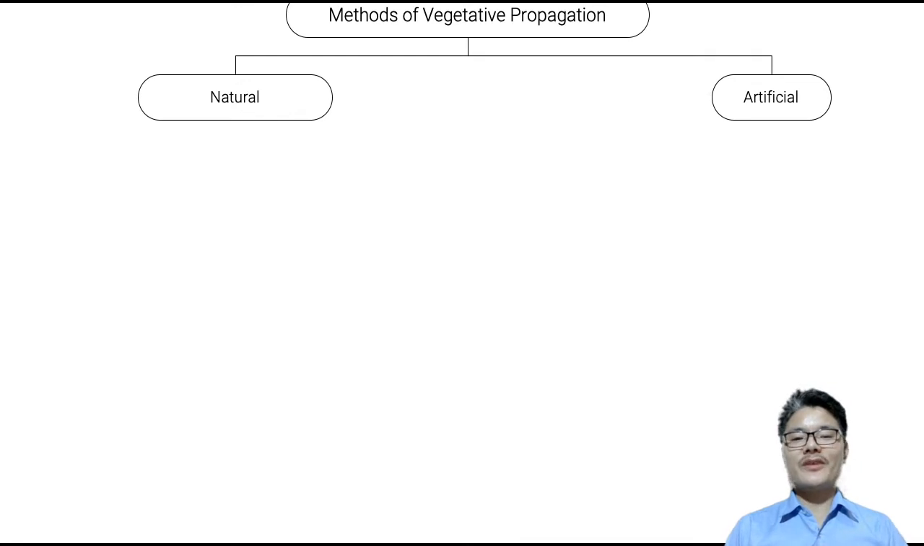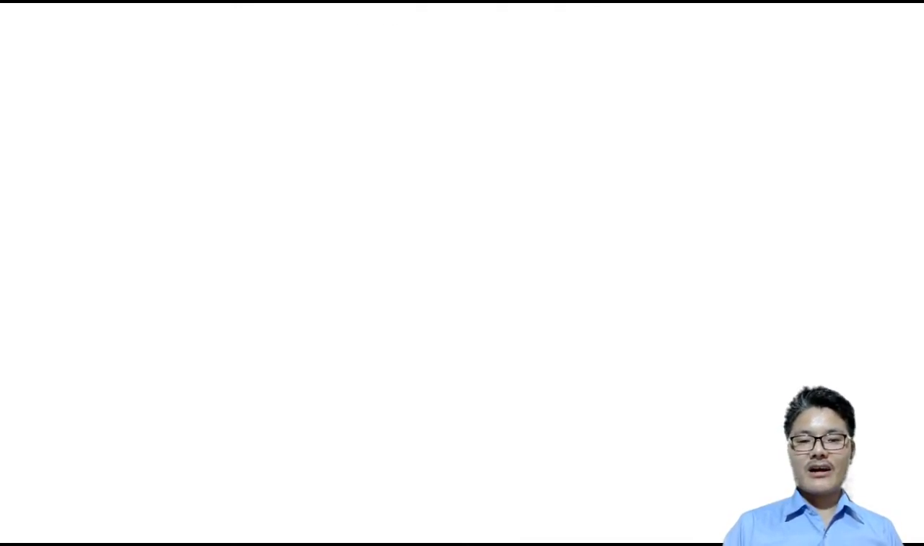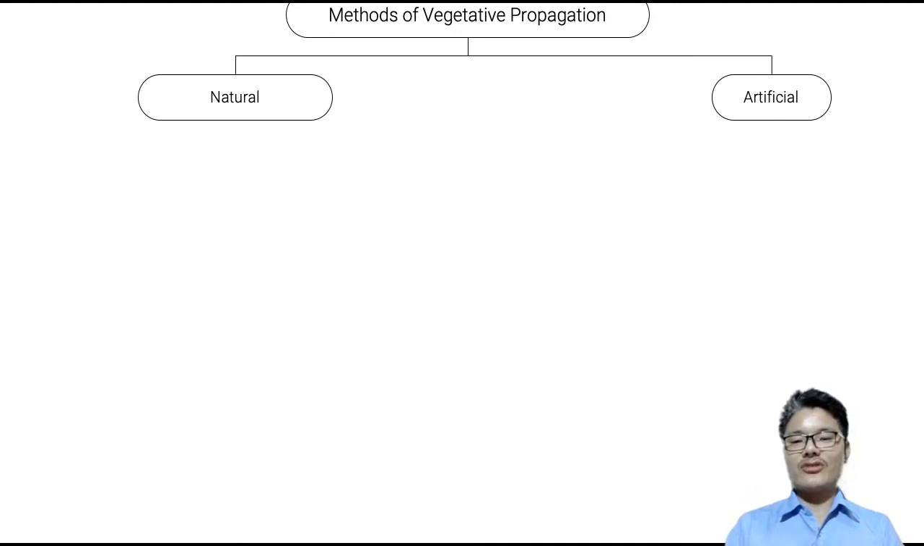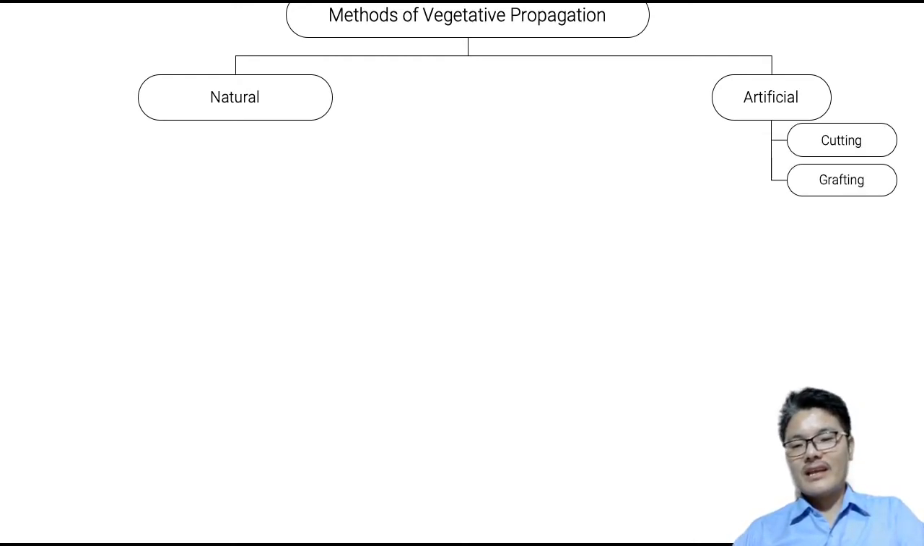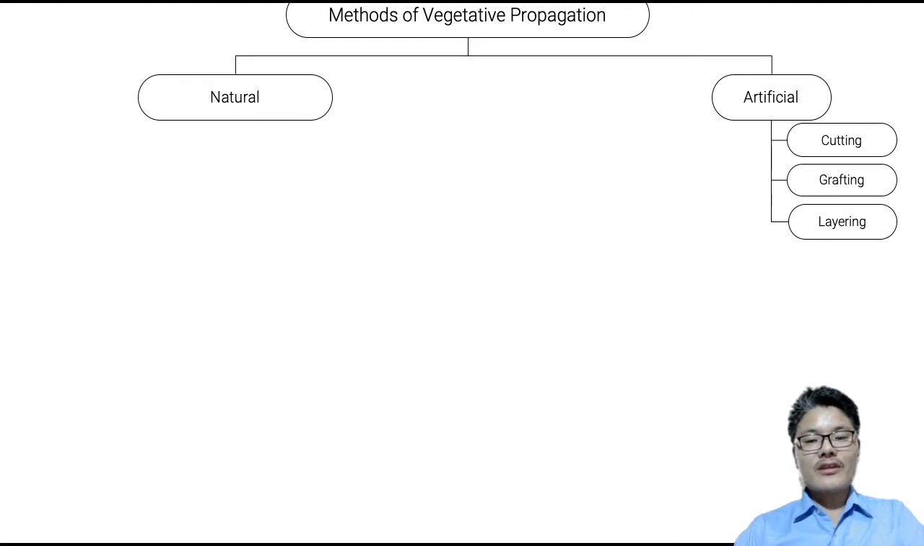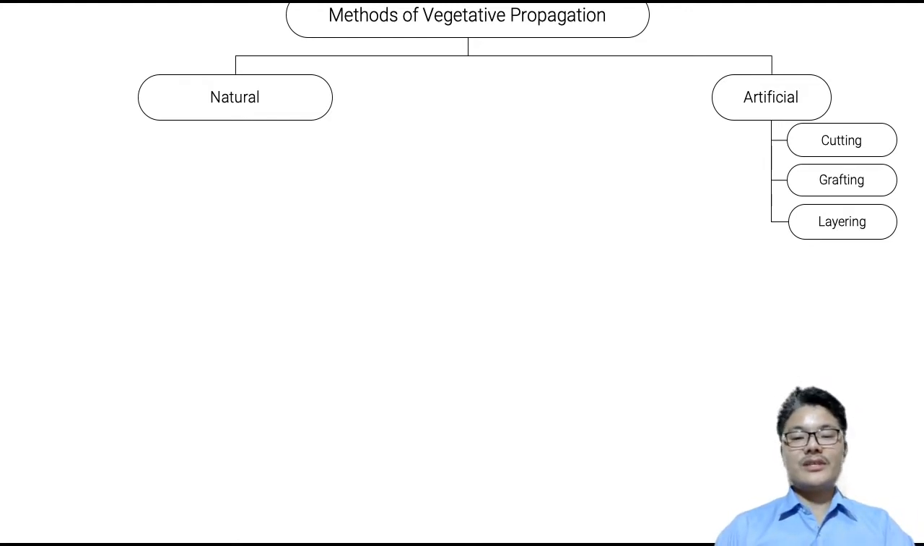Now, what are the different methods of vegetative propagation? As you can see here, we have artificial and natural. Now, what are the artificial methods of vegetative propagation? We have cutting, grafting, layering, right? So, what are the natural methods of vegetative propagation?